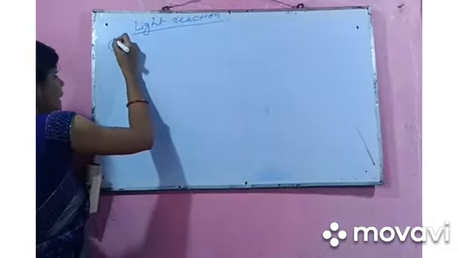Both light reaction as well as dark reaction take place only in the daytime. This light reaction takes place in the thylakoid part, in which the solar energy, that is the light energy, is converted into chemical energy. The first part was the conversion of light energy into chemical energy.